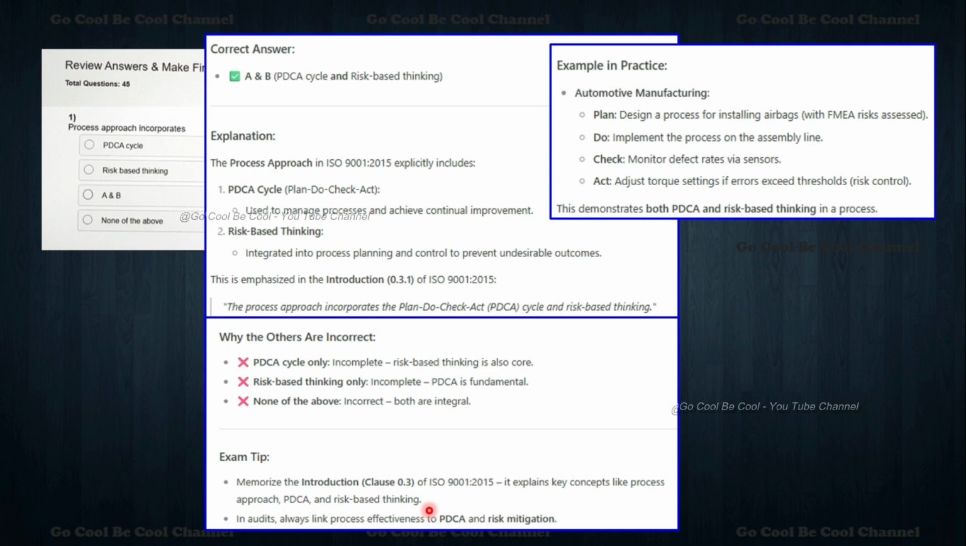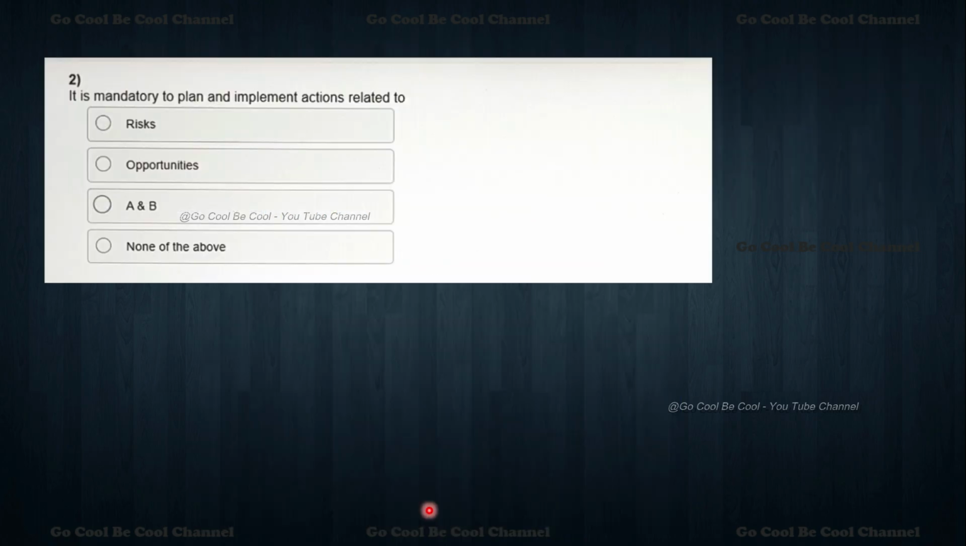So one by one you are closing, next by next. With the 75 minutes we have, we can capture all the areas. We have to fill up the forms and everything, then you write the examination, so those kinds of things we have to do, then we can proceed. So this is how the first question's answer is PDCA and risk based thinking, A and B. Now moving towards the next question: it is mandatory to plan and implement action related to what?